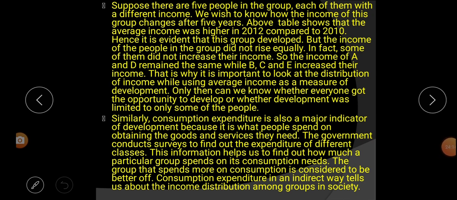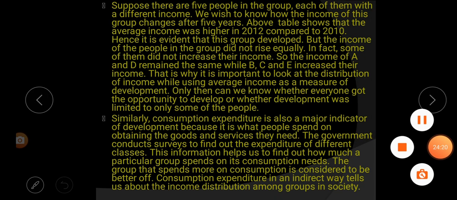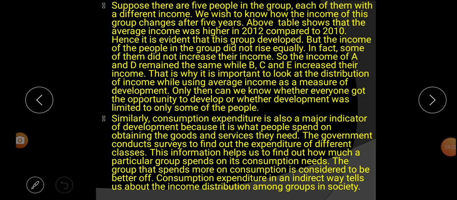To understand clearly, let us discuss this paragraph once more. It says like this. Suppose there are 5 groups, each of them with different income. We wish to know how the income of this group changes after some years.